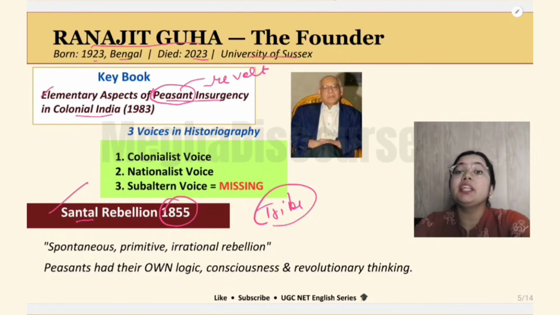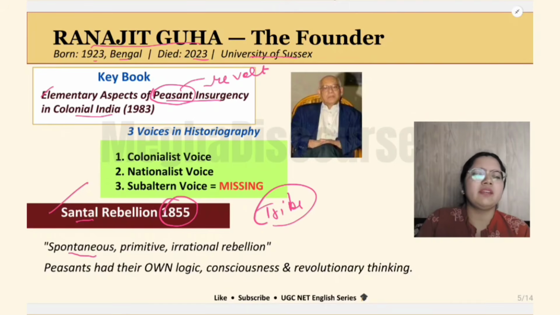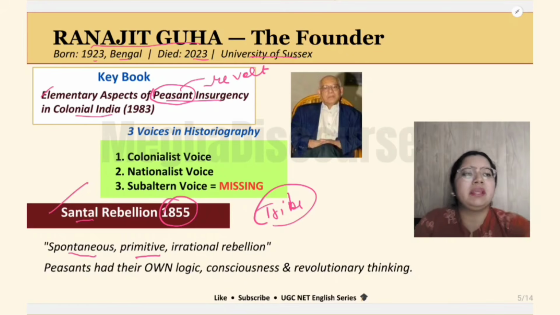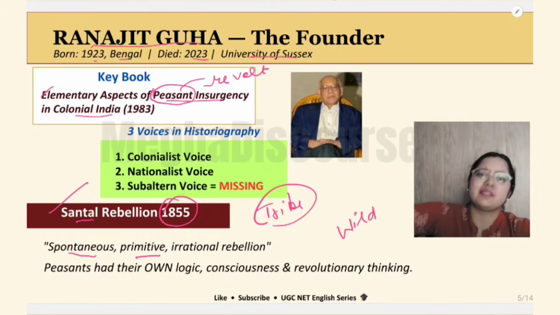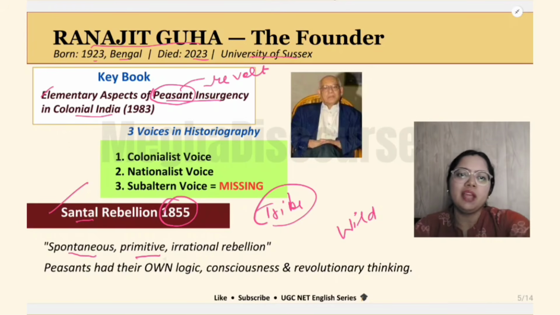So the Britishers called them spontaneous, that they are fighting unnecessarily. They do not need to fight. Why are you fighting? Why are you behaving like an immature person, or like a monster? You are not educated. You are irrational. This is primitive, means you are behaving like wild men and women, Adivasi, tribal types of people. And this is an irrational rebellion that you are doing.